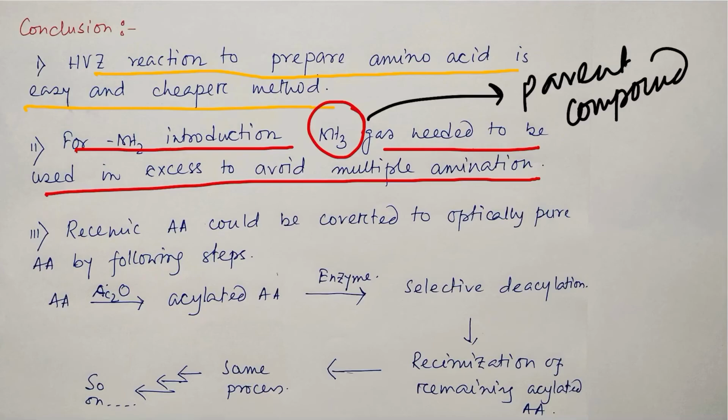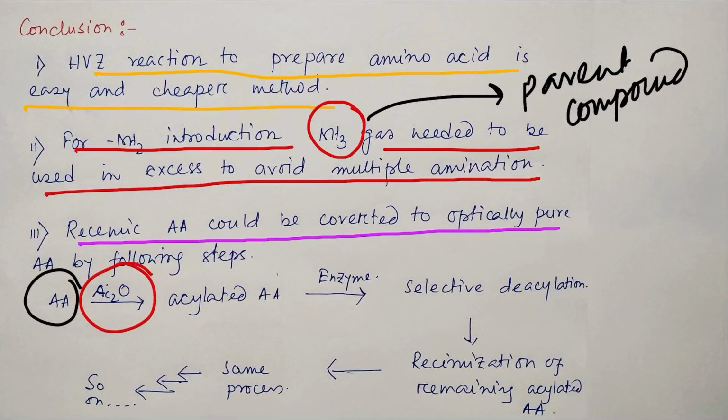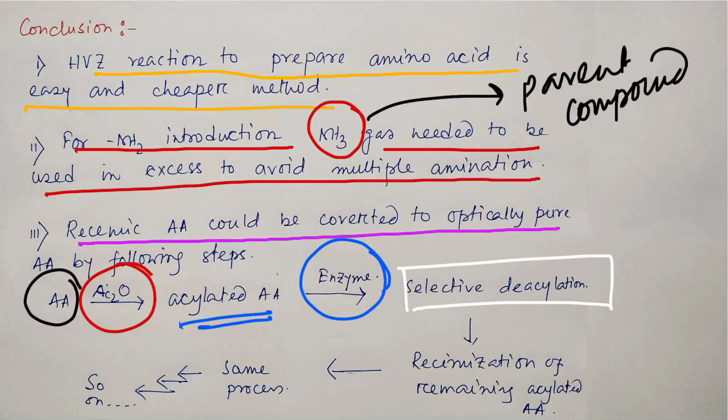So that's why if you can use this ammonia directly as a synthon, the cost associated with the process is expected to be low. But the problem is that this reaction results in a racemic amino acid, and this racemic amino acid cannot be used directly. You need to purify it into the optically pure isomer, and how that could be done, I have discussed in a dedicated video, but still I'll give you a very brief idea. First of all, the amino acid is acylated using acetic anhydride, and this acylated amino acid undergoes enzyme hydrolysis, and the enzyme hydrolyzes selectively, and this selectivity is the main factor for their separation.